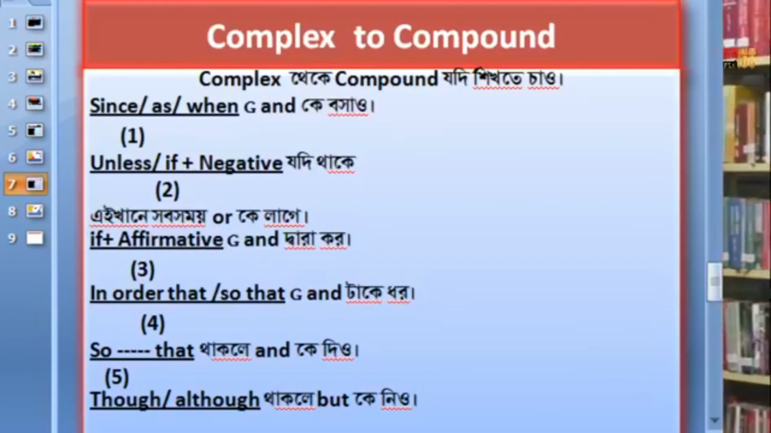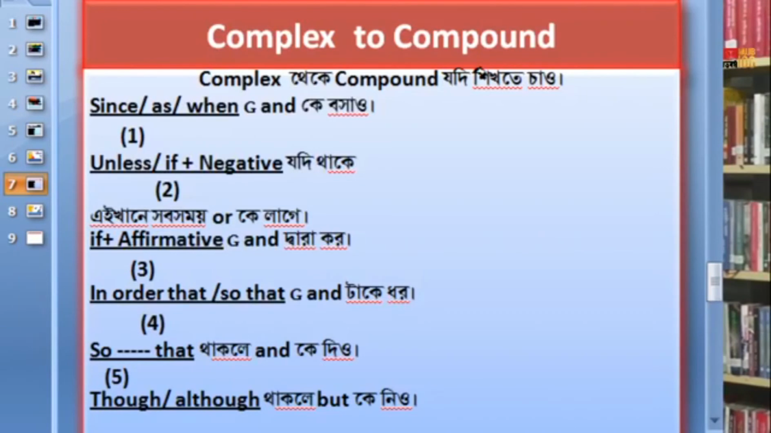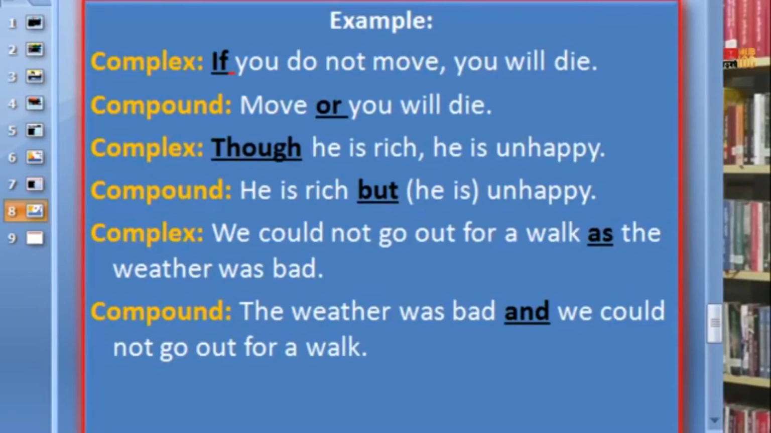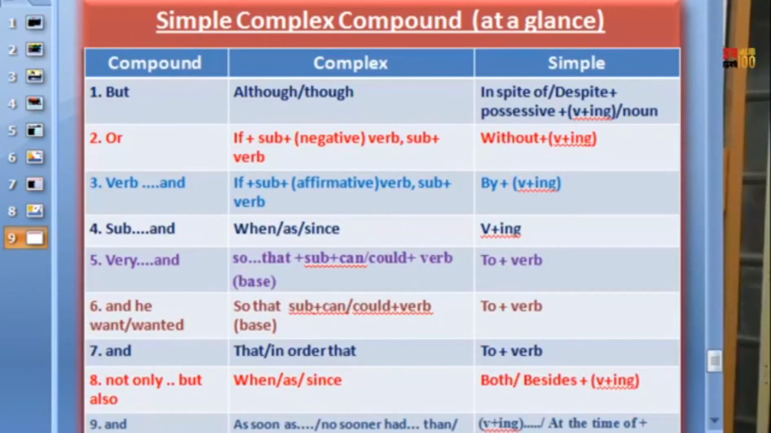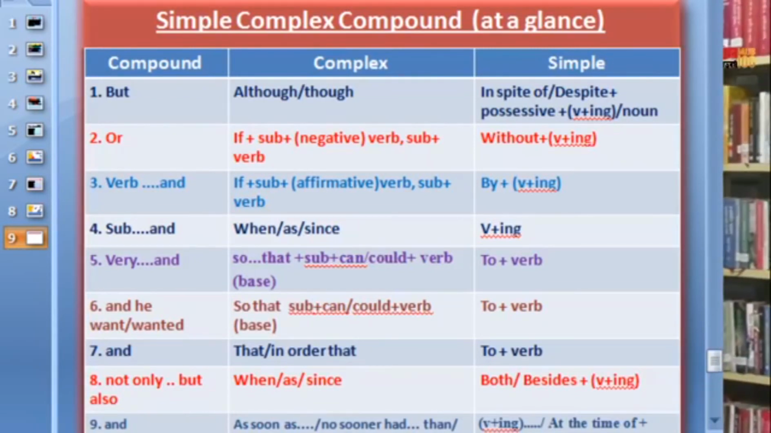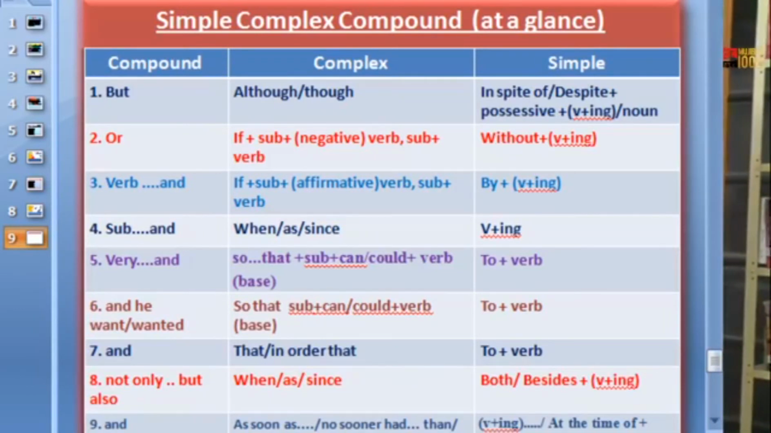And this is from complex to compound. From complex to compound, you can memorize these rhythmic lines. And these are the examples. You can get help from this diagram. In this diagram, you can notice this very easily. These are very fundamental things. What are they? From compound, complex, and simple. This is a very simple diagram.